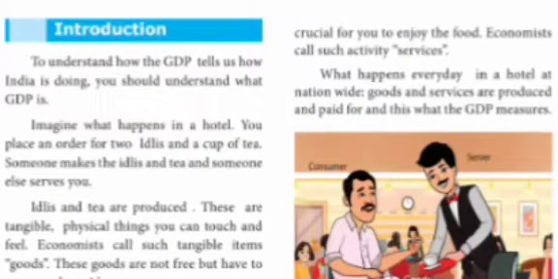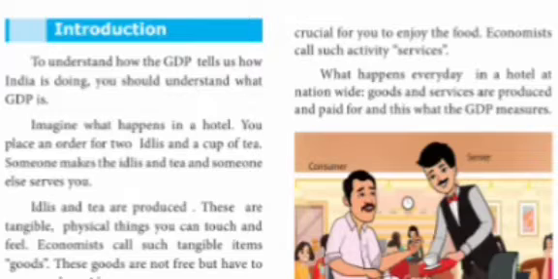We can see the idli and the cup of tea, and we can touch them. But the cooking and serving, we cannot touch. We can enjoy the activities. Economics calls such activities services.